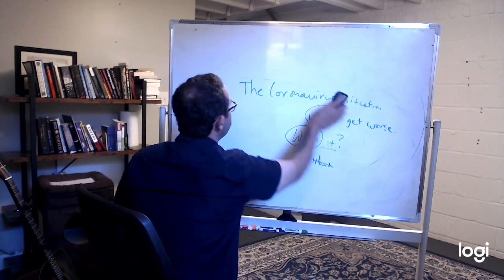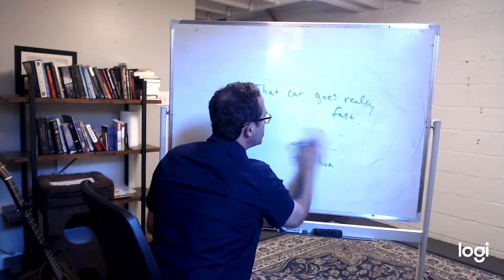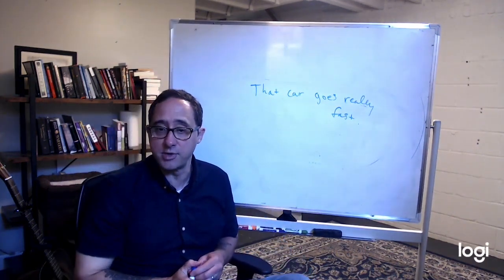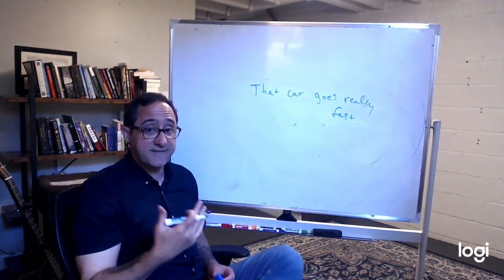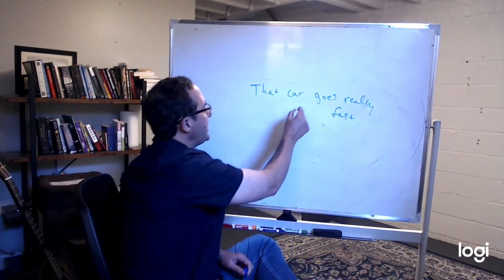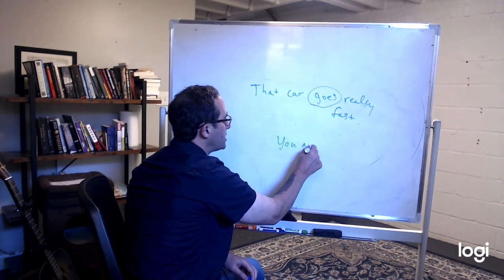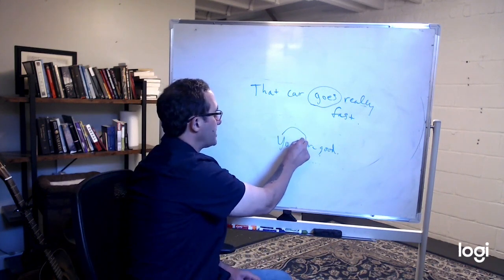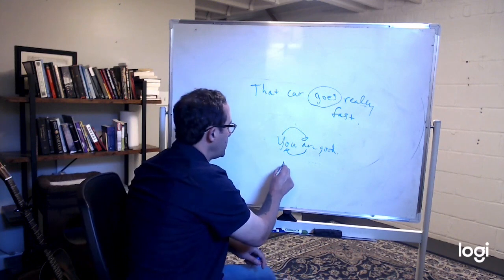Let's ask another one. That car goes really fast. How am I going to change this into a question? What question tag am I going to use? I could just use right, but I could also add a more specific tag. So it goes really fast. If I ask, you are good, how would I change that into a question? I just switch these two, right? Because we can do that for to be. We can just say, are you good?